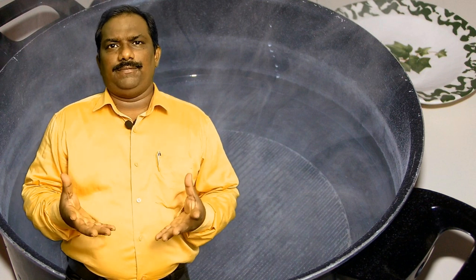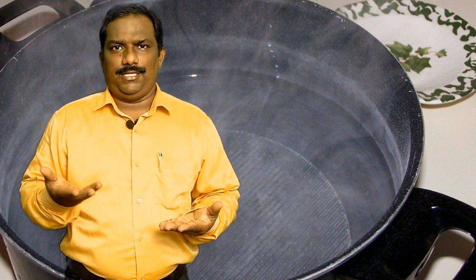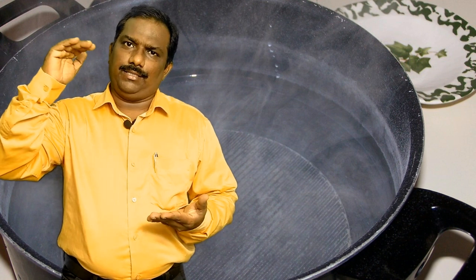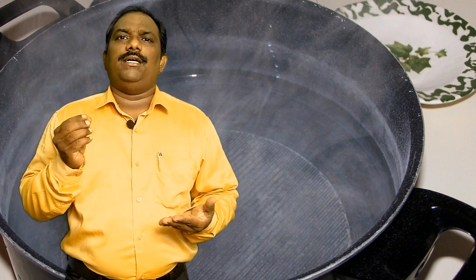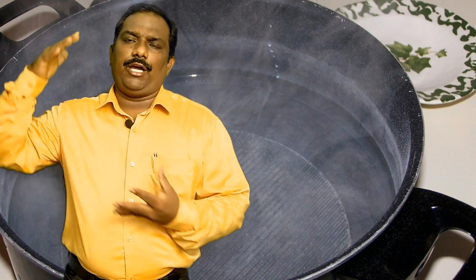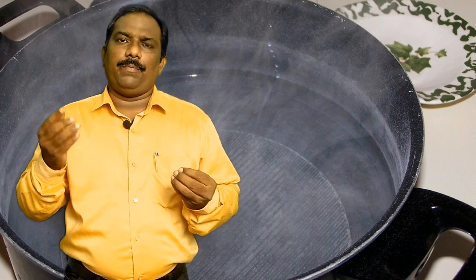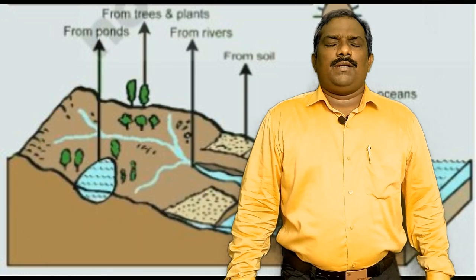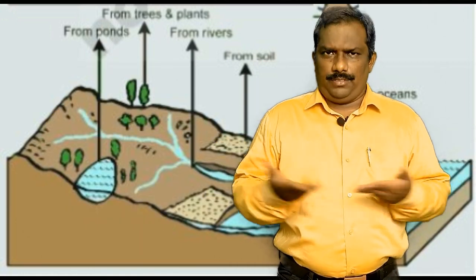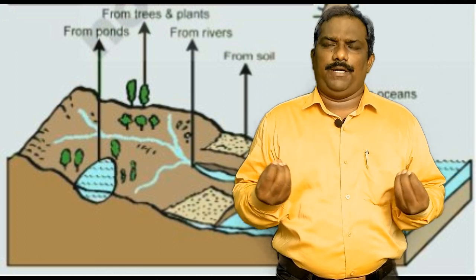What takes place here? If you observe, the water evaporates and reaches the top of the pot, under the lid. Once the water vapor reaches the lid, with the effect of the cool outside air, the water vapor becomes droplets. My dear students, as I said, the story of the rain may start from the water vapor.